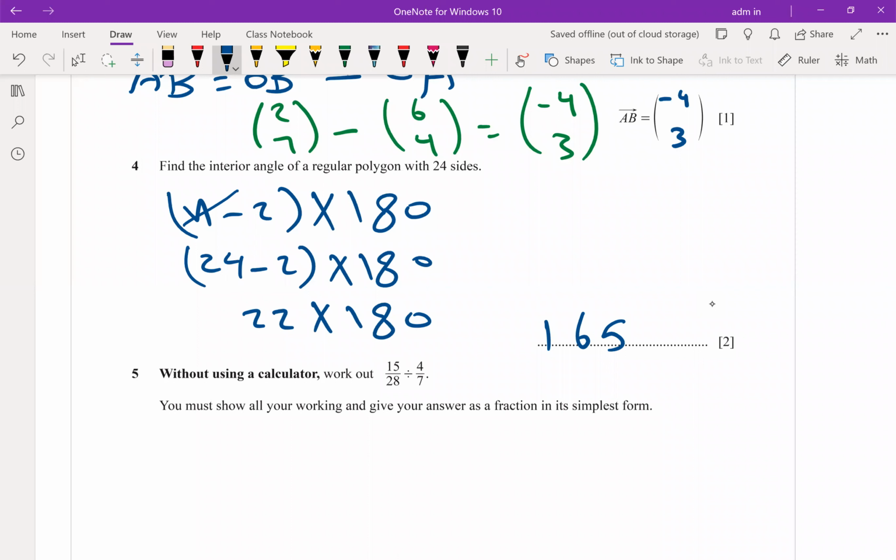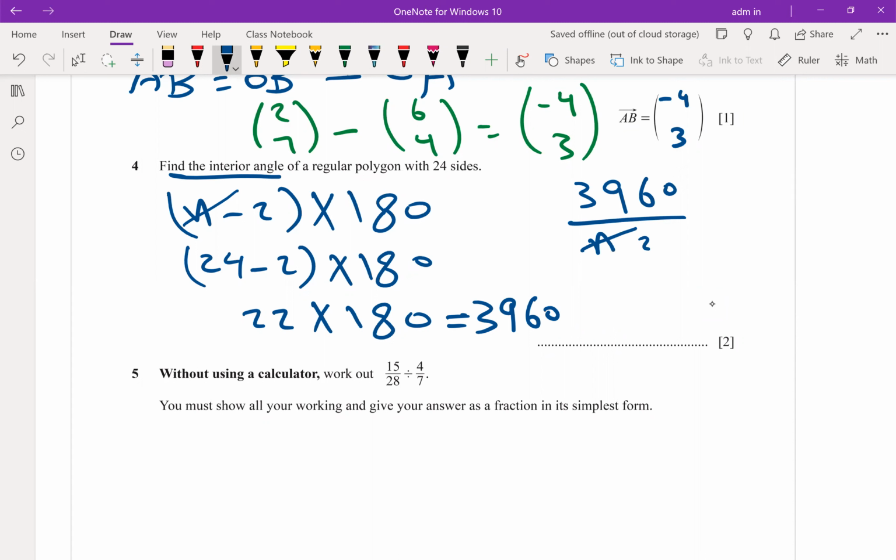Sorry, this is the total. You are right, he asked to get the interior angle, one of them. First, give me the total. What is the total? 3960. Then divide 3960 by n. What is n? 24. The final answer is 165. Who can answer it by another method?